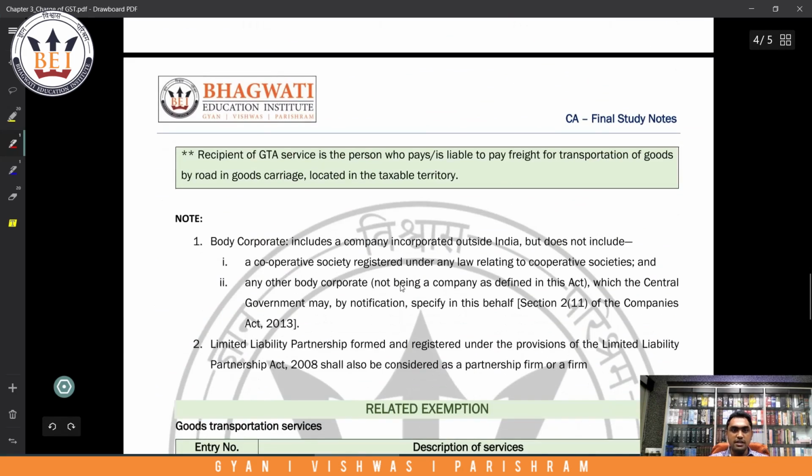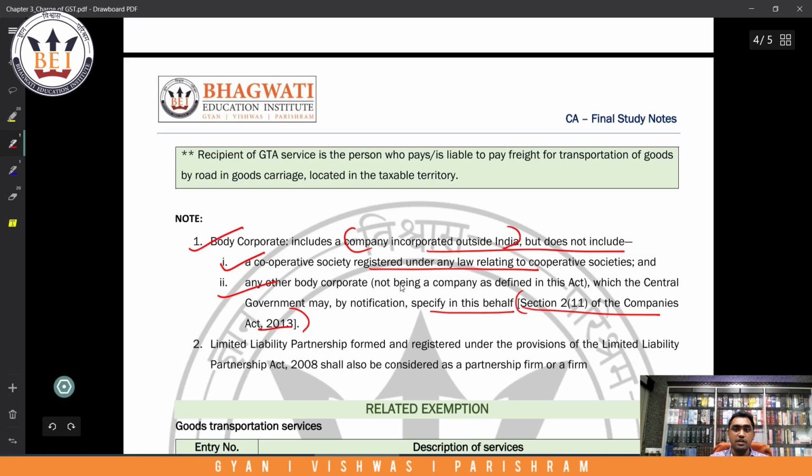Body corporate has been defined here in this notification. So what do they say? Body corporate includes a company incorporated outside India, but it does not include a cooperative society registered under any law, or any other body corporate which the central government may by notification specify in this behalf. This is the definition which is given under the Companies Act.